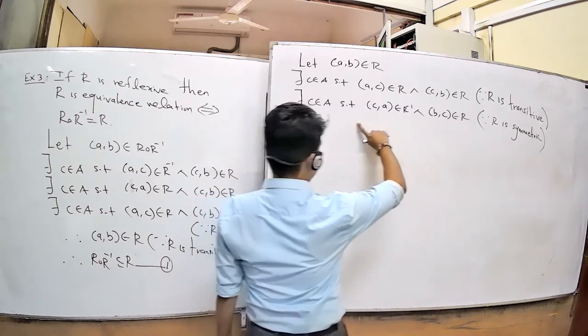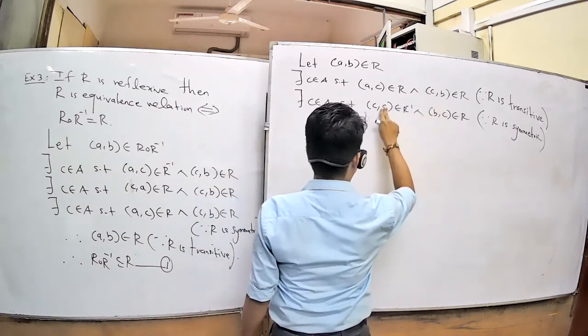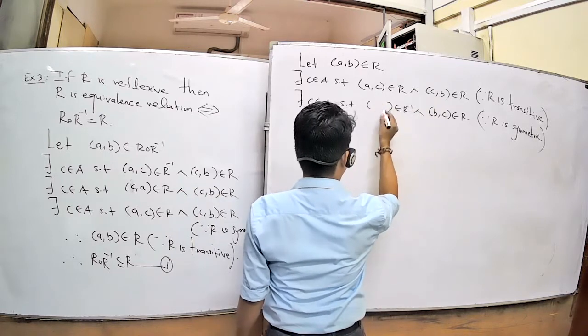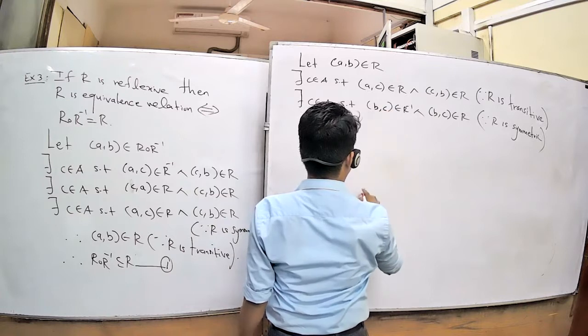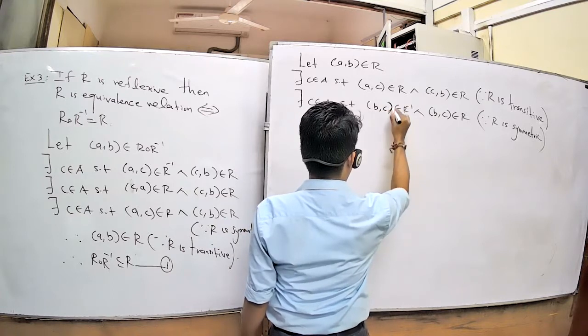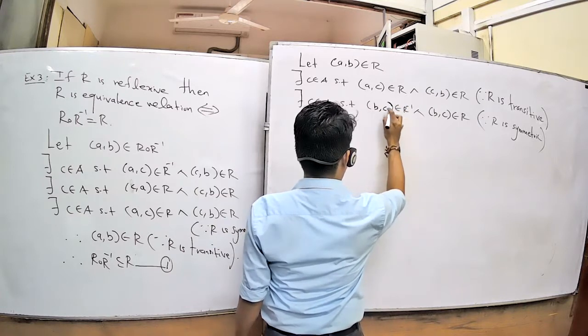Now you take R inverse. This inverse means (B, C) belongs to R inverse.